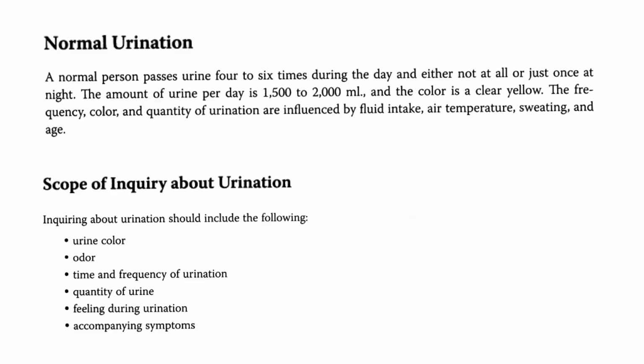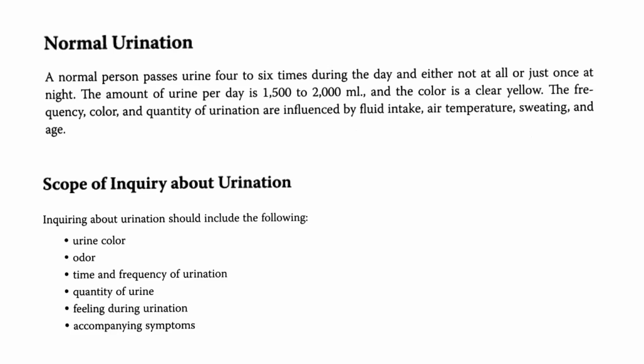So, in normal urination, a normal person passes urine 4 to 6 times during the day and either not at all or just once at night. The amount of urine per day is 1,500 to 2,000 ml, and the color is a clear yellow. The frequency, color, and quantity of urination are influenced by fluid intake, air temperature, sweating, and age.